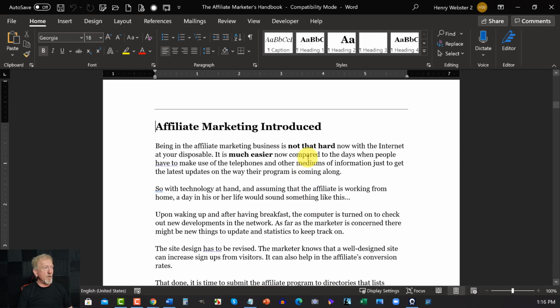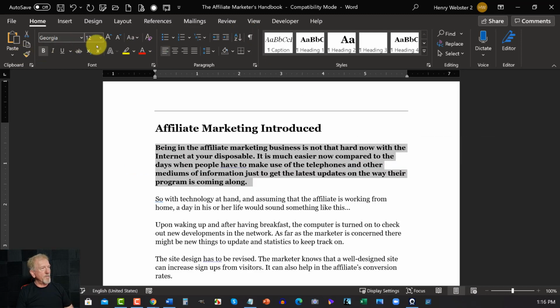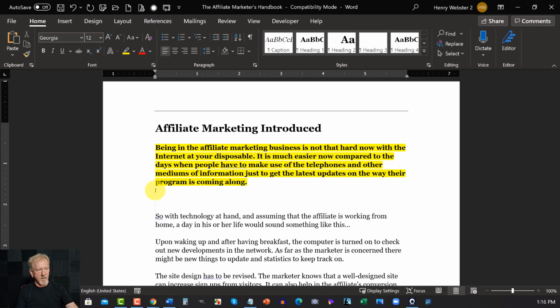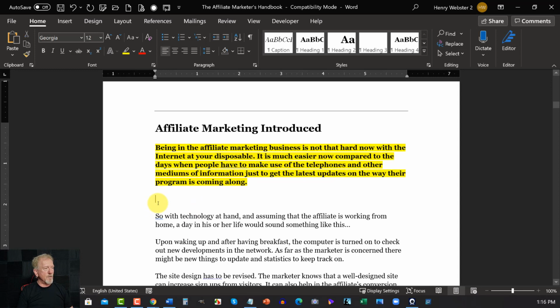What I personally prefer to do is I get this and I'll literally highlight over the top of that. I'll bold it up. I'll also highlight it to let me know this is the one I'm going to be changing. Then I'll go down to here, and then I will begin a brand new paragraph there, and then I will literally change that entire paragraph. Now, this is not about how to edit right now, so I'm not going to be showing you how to do that, just for the sake of time for this video.